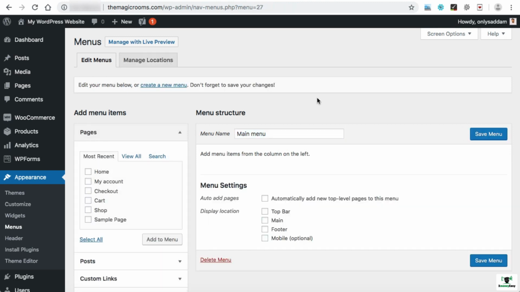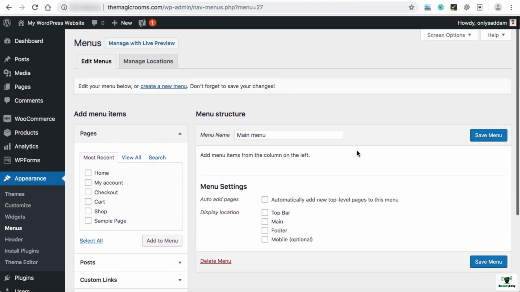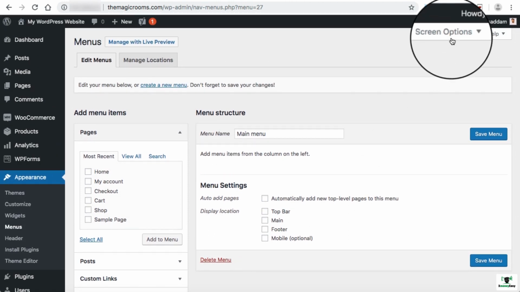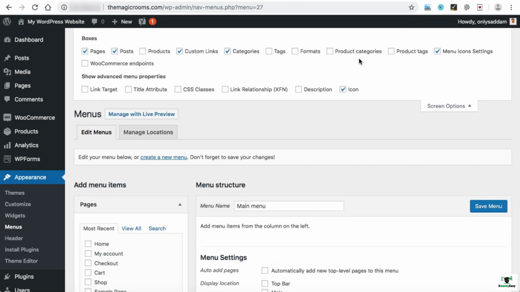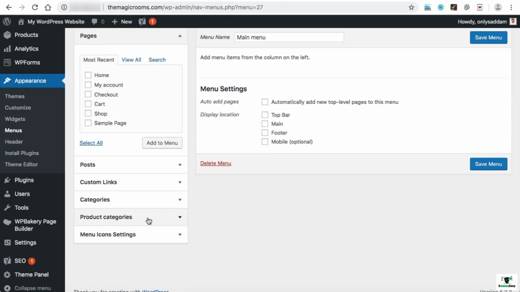Now it's time to add menu items to your menu. So I'll be adding the product categories as the menus of your web page. In order to do that, here we cannot see the product categories. Remember, do not get confused. These categories are basically the post categories and we have to enable the product categories. So at the very top, we can see Screen Options. Just click on it. And from here, we can enable the product categories so that they can be displayed over here in this area. Here we go.